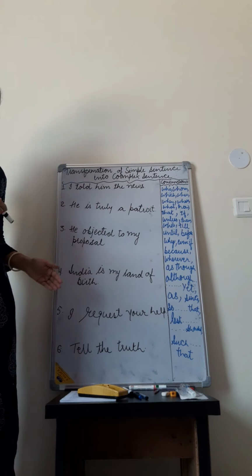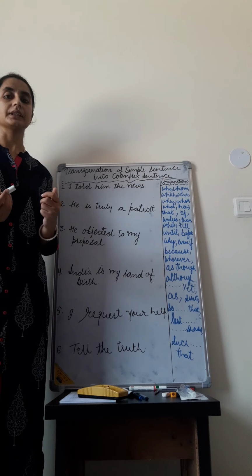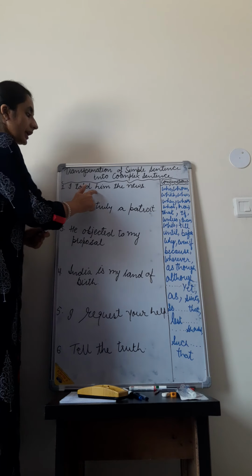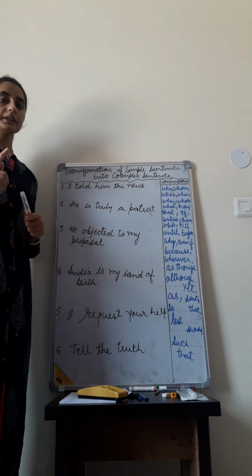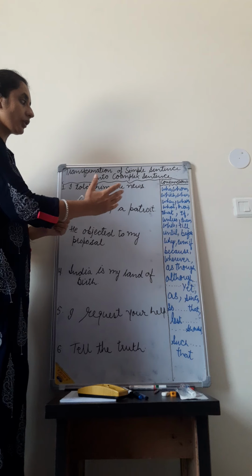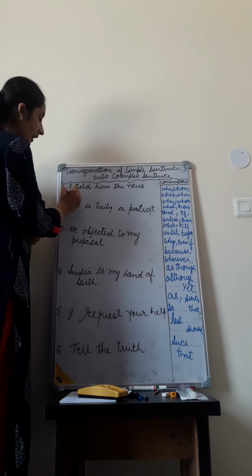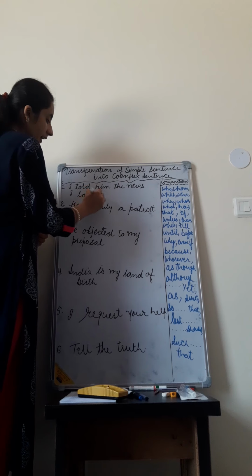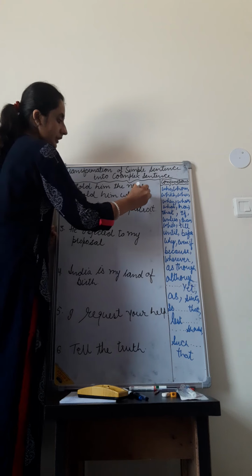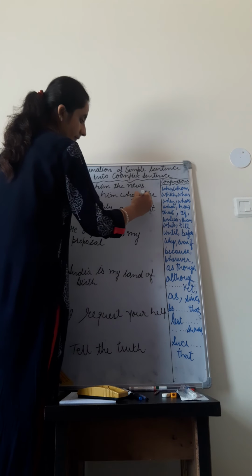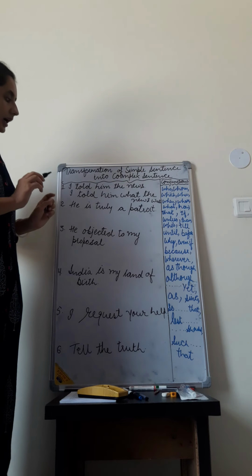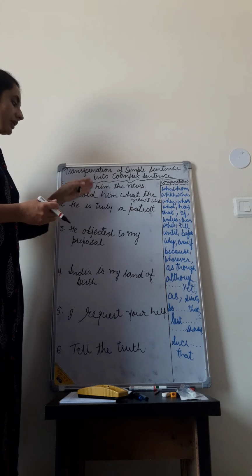I have written few examples here, and with the help of these sentences we will learn it. So the first example is: I told him the news. This is the simple sentence. If we want to make it a complex sentence, we will write: I told him what the news was. It is the same meaning.